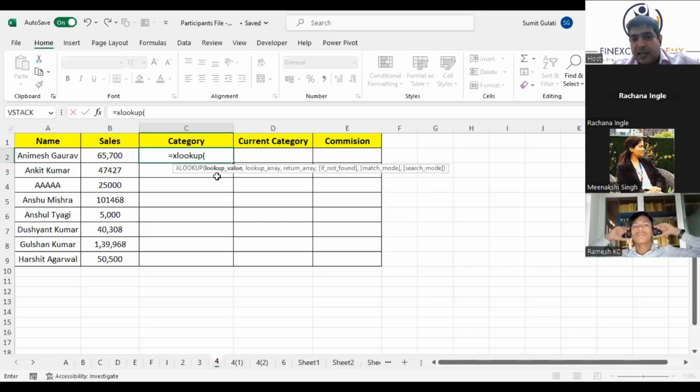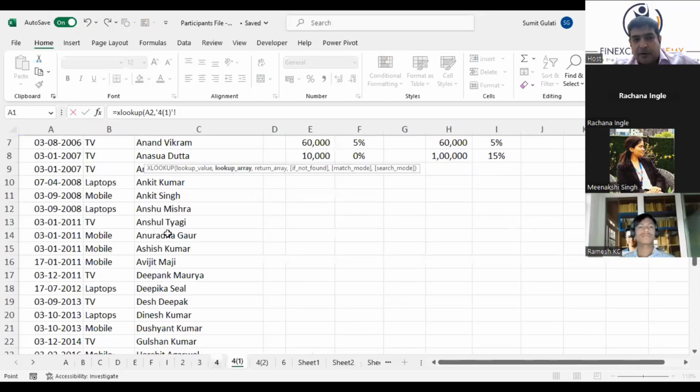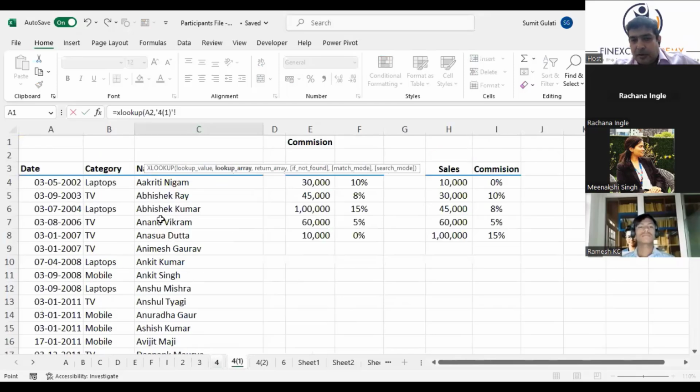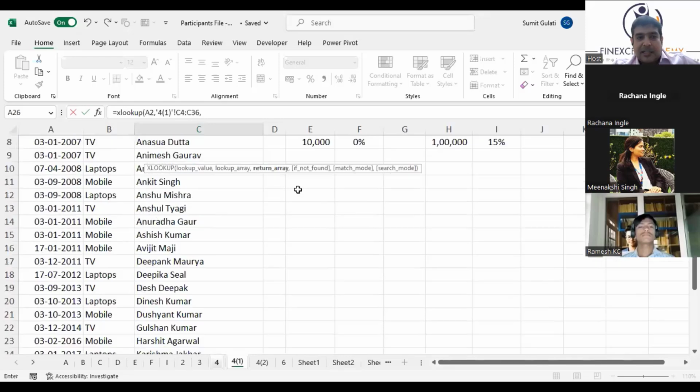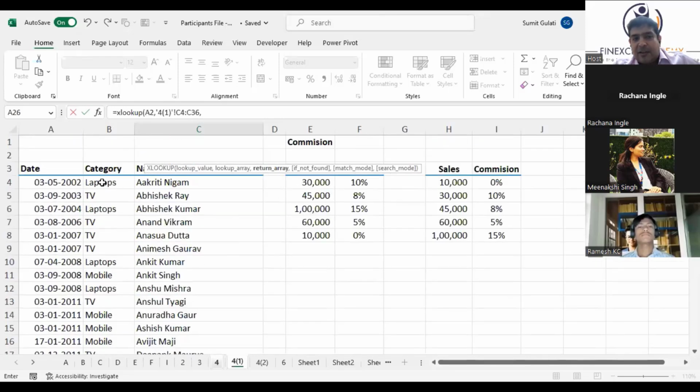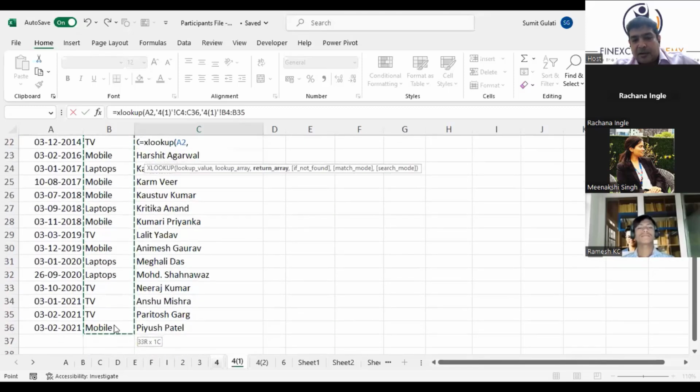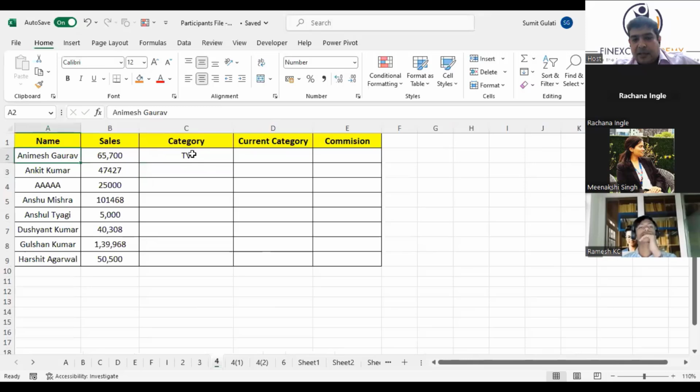XLOOKUP will ask you a few things. It is asking what to look up. So I say you have to look up Image Gaurav. Where to look up? Now my data to look up is in the next sheet. Here I want to look for Image Gaurav, in this range. It is asking me what to retrieve. I want the category where Image Gaurav is working. So I say you have to retrieve this. You don't have to select the arrays all together; you have to select the arrays one by one. And I close it. See what answer it gives me. It gives me that Image Gaurav is working in the TV department.